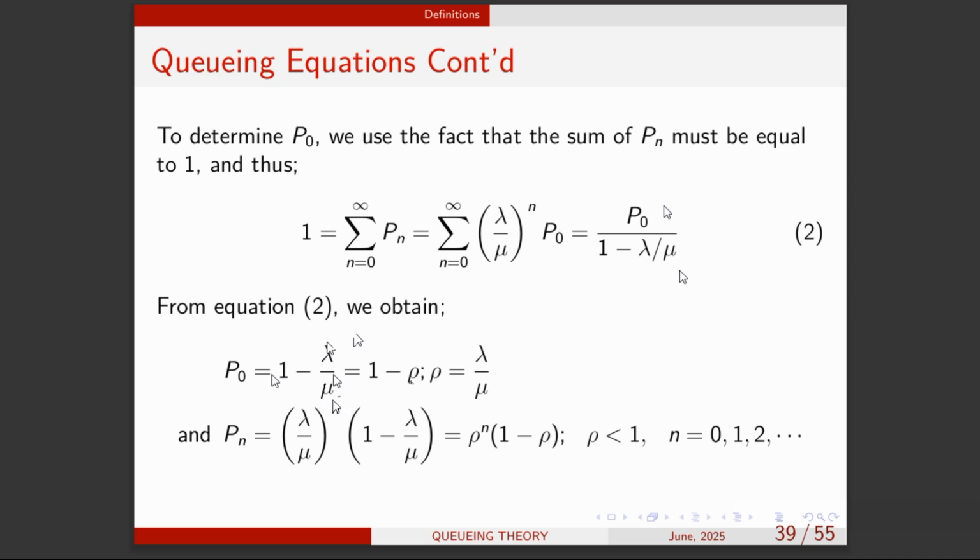So our Pn now will be equal to this, because we now know P naught. This was rho to the power n P naught. Now P naught is known, so we can substitute it in terms of rho, and we get rho to the power n times 1 minus rho as our Pn.